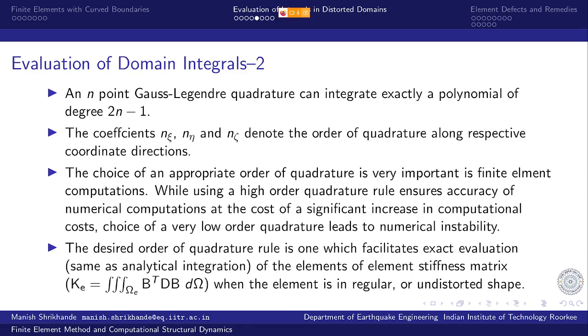So when you are dealing with undistorted domain, whatever is the highest order of polynomial term that you have in this product B transpose DB, and the Gauss-Legendre quadrature order to integrate that degree of polynomial, that would be the full integration, full quadrature order that should be used for evaluating the domain integrals in the distorted domains.